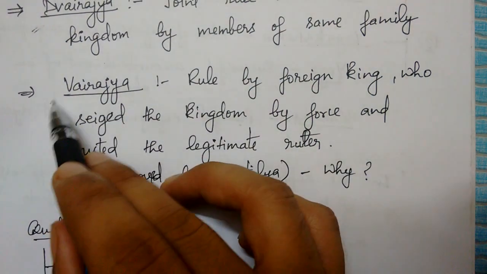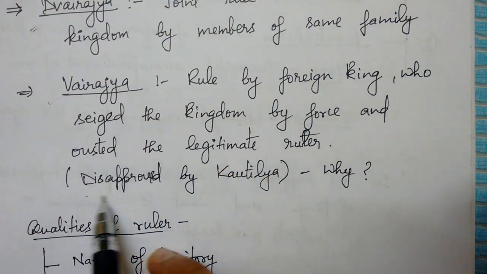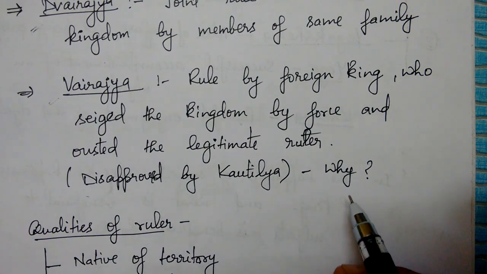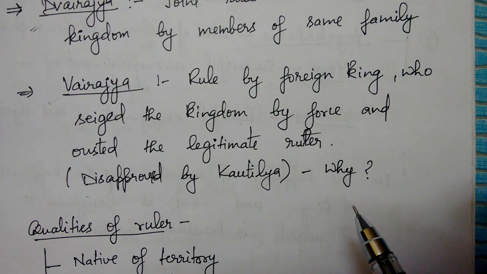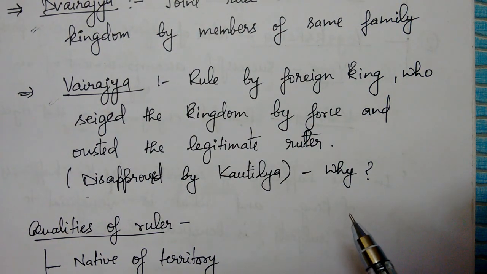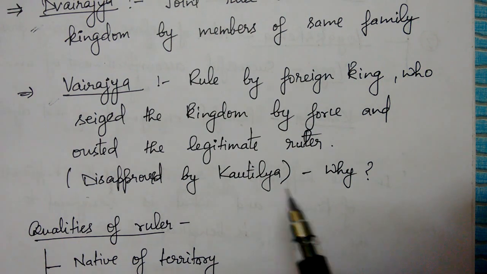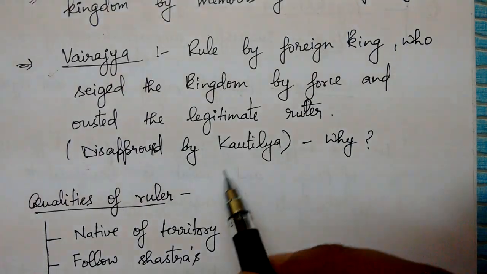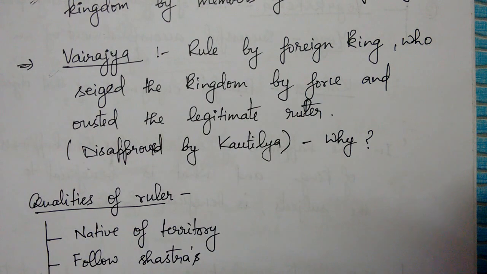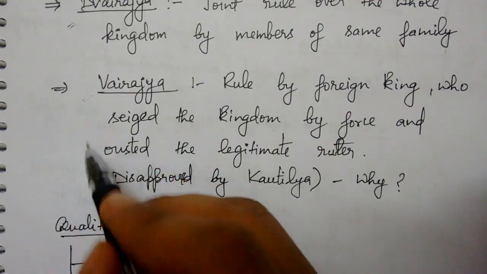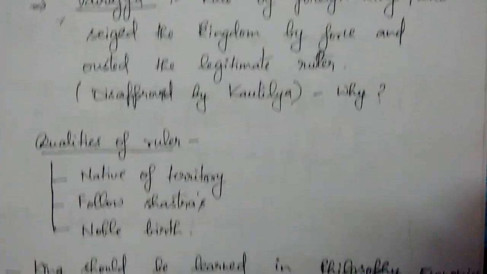So they had that Vairaj, and this is strongly disproved by Kautilya. Why? Because the foreign ruler will have no interest in improving the conditions of the local society, and he will just make sure that he gains a lot from the local kingdom. So that is totally wastage of local resources, and he will have no interest in implementing welfare measures. So that's why Vairaj is very bad.